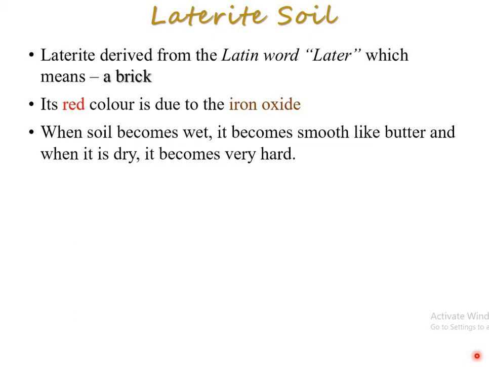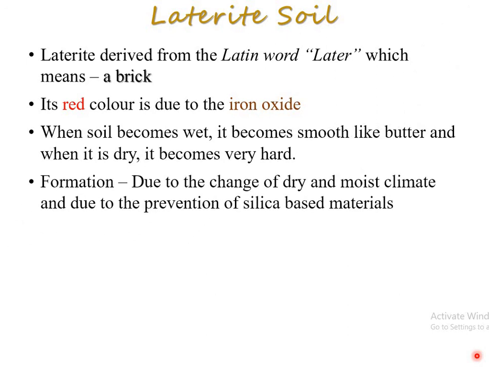It is formed due to the change of dry and moist climate. Right? More moisture is there, and due to the prevention of silica-based material. Silica-based material is because of the different types of minerals. So due to the change of dry and moist climate, silica-based material will be created. It contains more iron, potash, and aluminium. The materials are there.